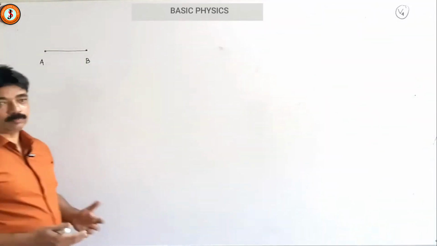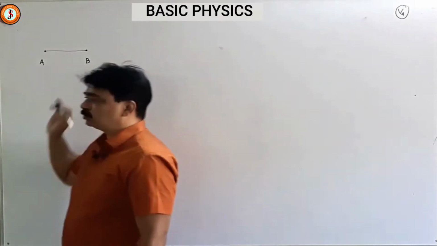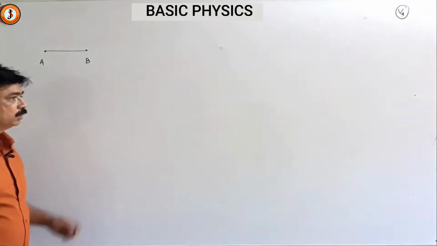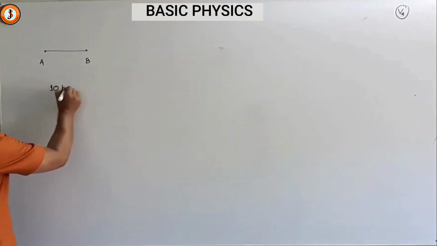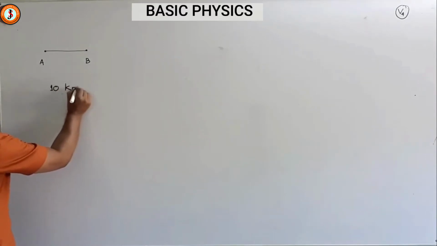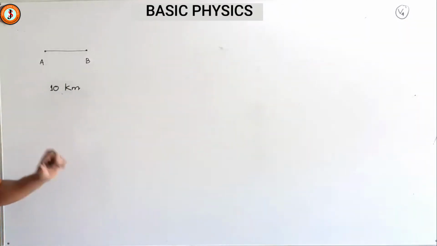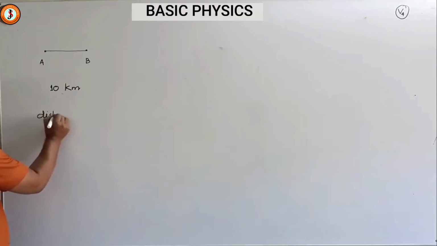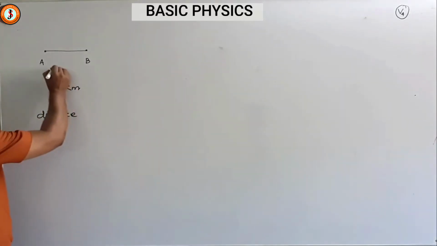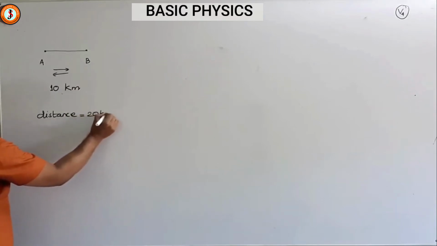Students, we now talk about distance and displacement. Suppose A is my house and B is my school. I go from A to B 10 kilometers, and I come back from B to A 10 kilometers again. So my total distance traveled will be 20 kilometers, because I go and I come back.